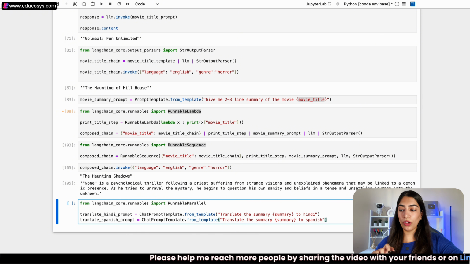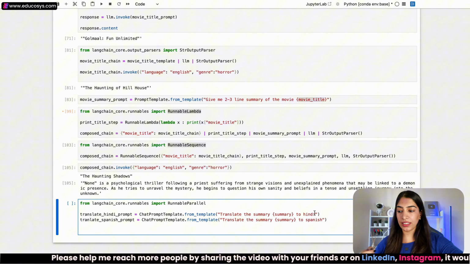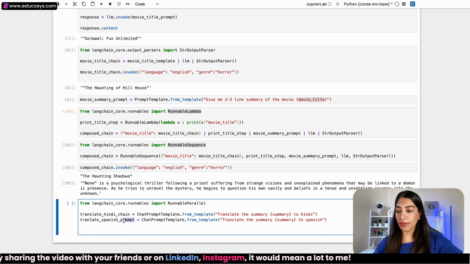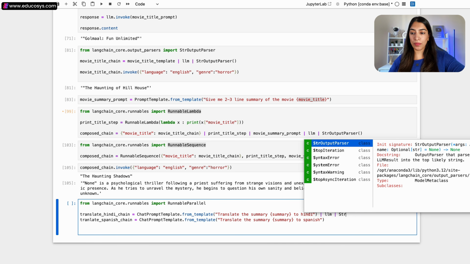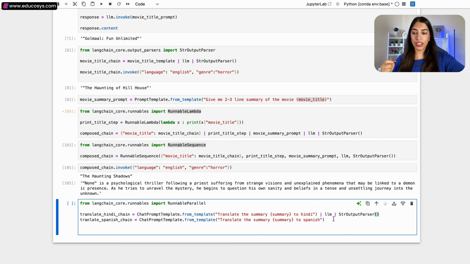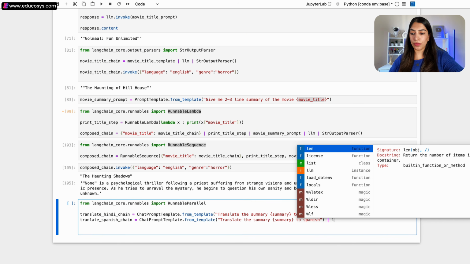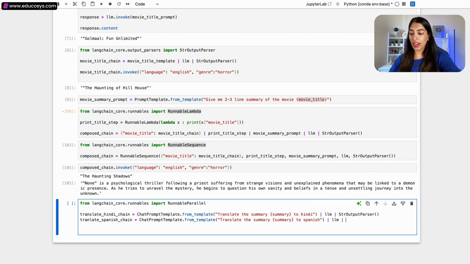Now we have both the prompts, and now we are going to chain these, right? So if I call this as chain itself, I'm going to chain it over here. This is the prompt, and I'm going to pass it to the LLM, and I am going to also parse it, right? So I'll have the output. Similarly, I'm going to pass this to the LLM and pass this to the output parser.